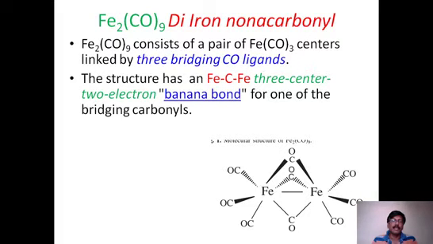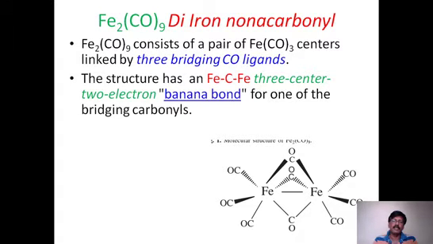One is how can it satisfy the 18 electron rule, because how this carbonyl is formed, and how to explain the different bonds which are possible, because 9 carbonyls combining to only 2 iron atoms. So how it could be? So at last the structure has been traced out to be that there are three terminal carbonyls on